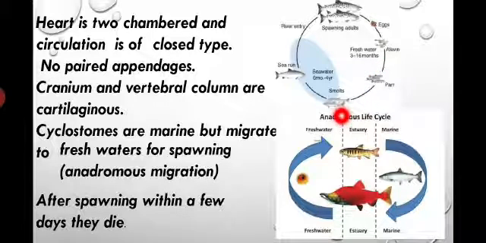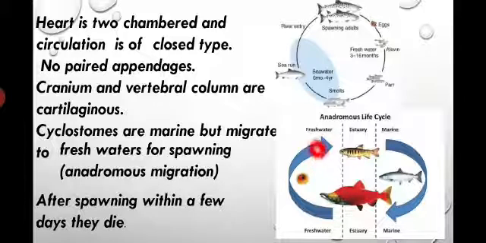You have to understand the migration: from one place to another, they live for some time for breeding, for development, for laying eggs in the water. Is that clear? Anadromous means the process of releasing eggs into fresh water.